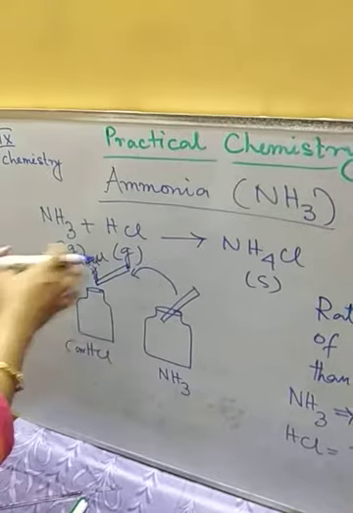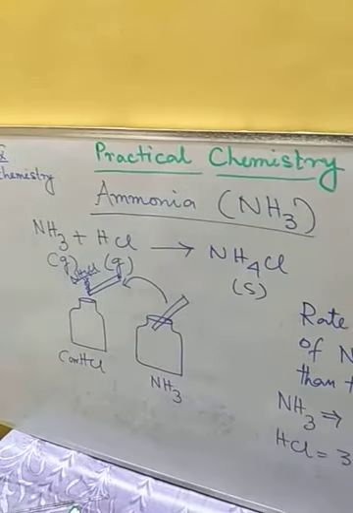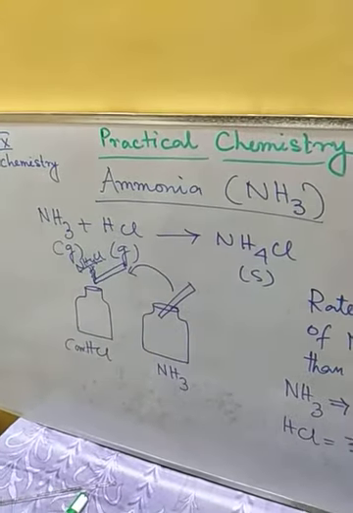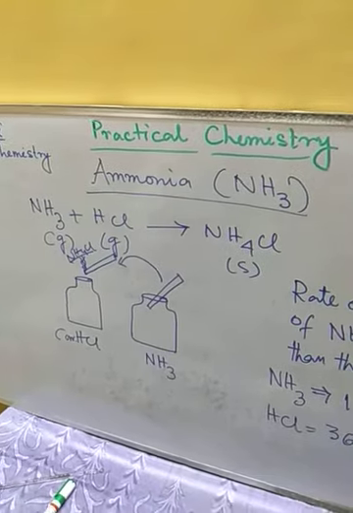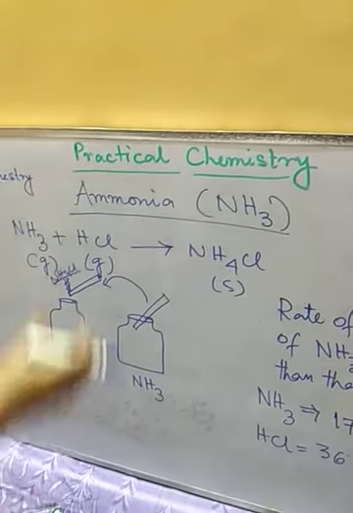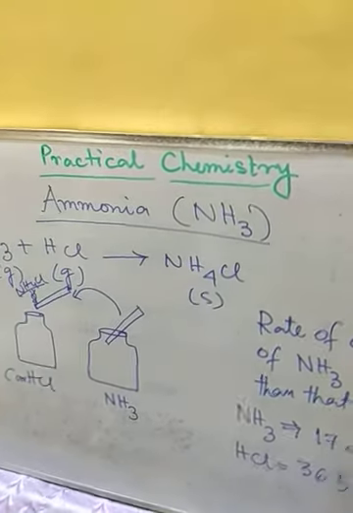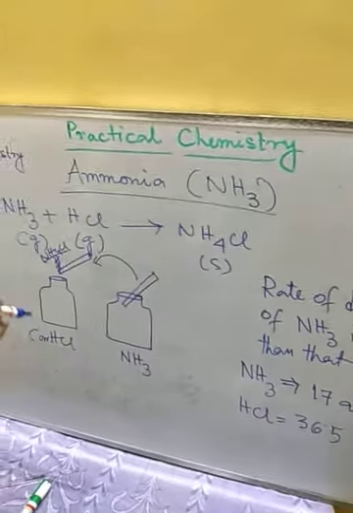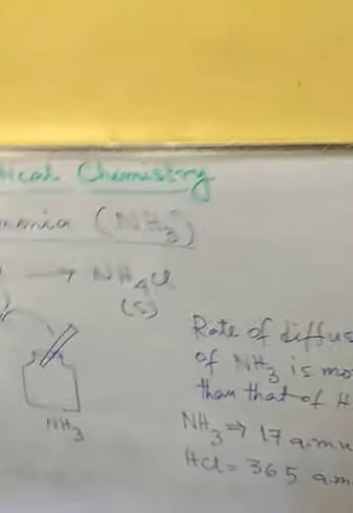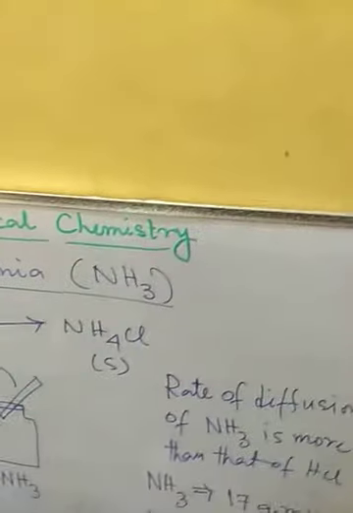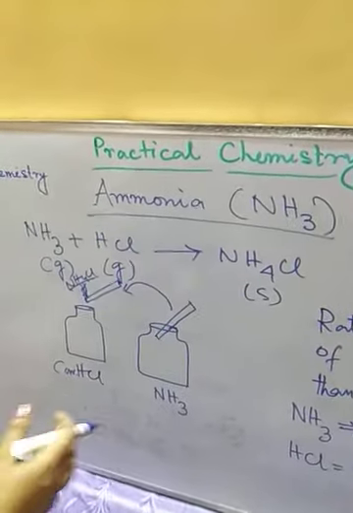When these two get together, they react and we get ammonium chloride. The reverse can also be done. You can dip the glass rod in concentrated HCl and hold it at the mouth of the ammonia bottle. We will see the same reaction. In this manner we can do this experiment.